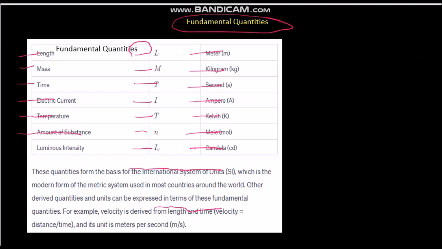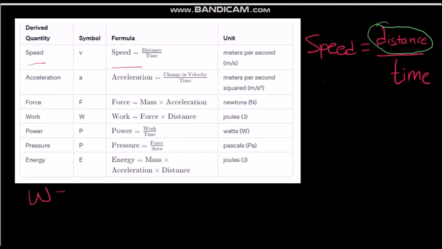Distance is a fundamental physical quantity. Again, time is also a fundamental physical quantity. We express derived physical quantities in terms of fundamental physical quantities. That's the difference between fundamental and derived.